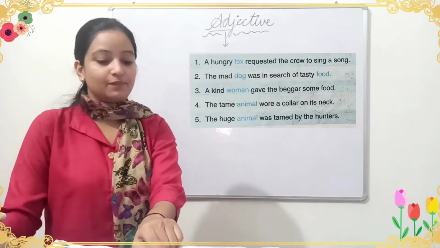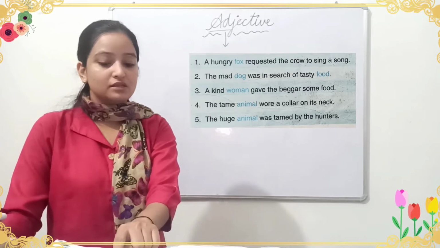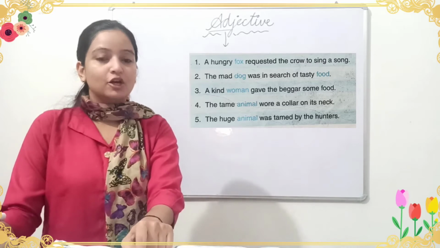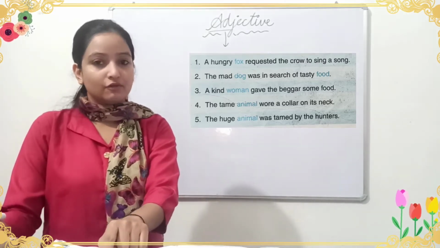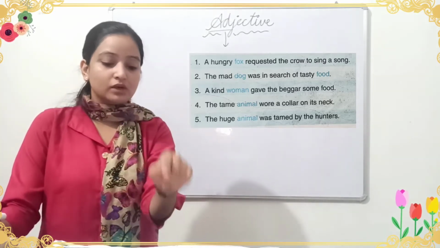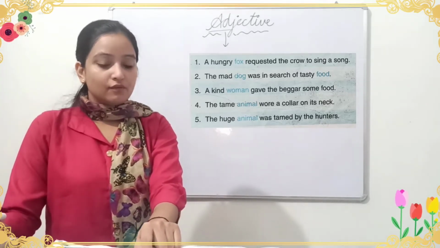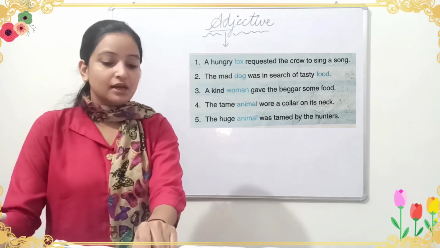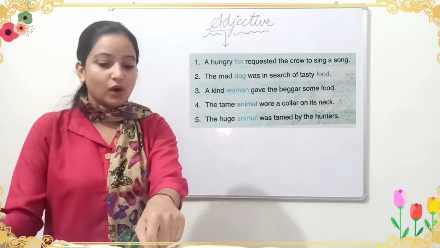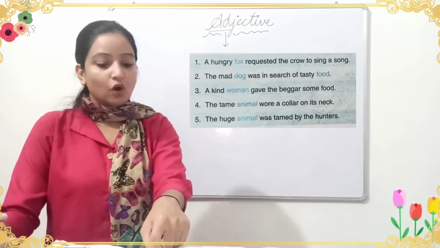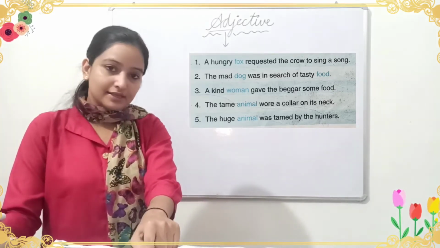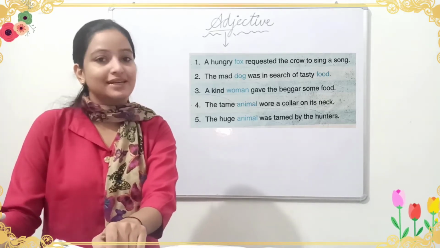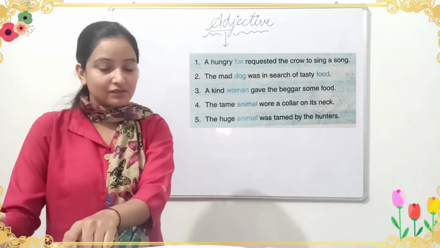Okay, adjective. Next, the mad dog was in search of tasty food. So they have highlighted 2 nouns, dog, food. So we will see the previous word. Okay, what kind of dog? Mad dog. So here it is given the quality of dog, that the dog is mad. So mad is adjective. Next, food is tasty. The quality of food is tasty. So tasty is adjective here.